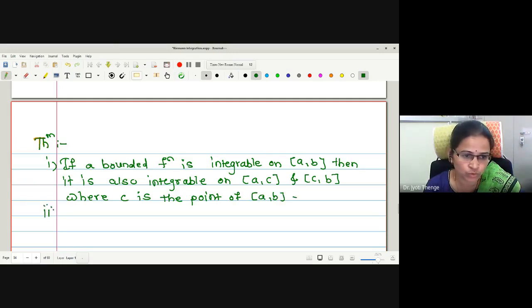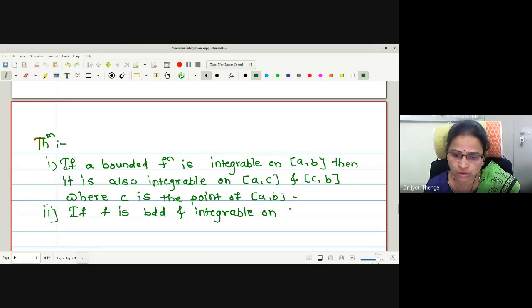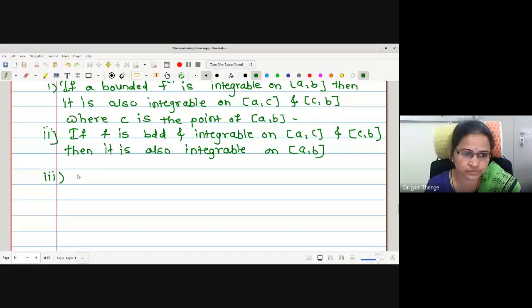Number 2, if f is bounded and integrable on ac and cb, then it is also integrable in either case.